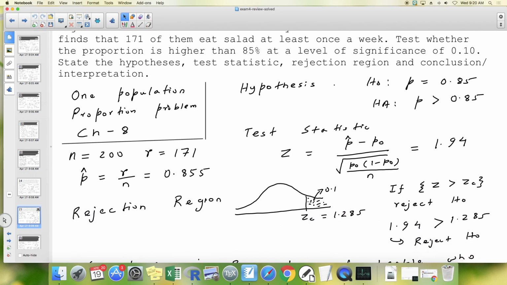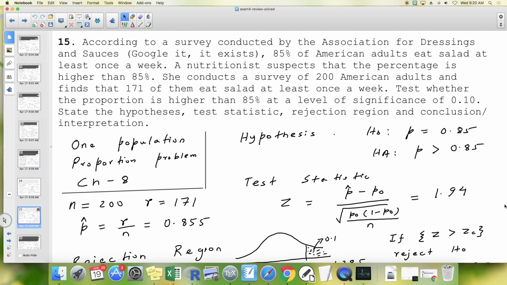Alright. So it's a one population proportions problem and chapter 8. In the hypothesis, you should be talking about P. Now, this nutritionist claims that P is bigger than 0.85. So your H0 is P equals 0.85. Your HA shall be P bigger than 0.85.